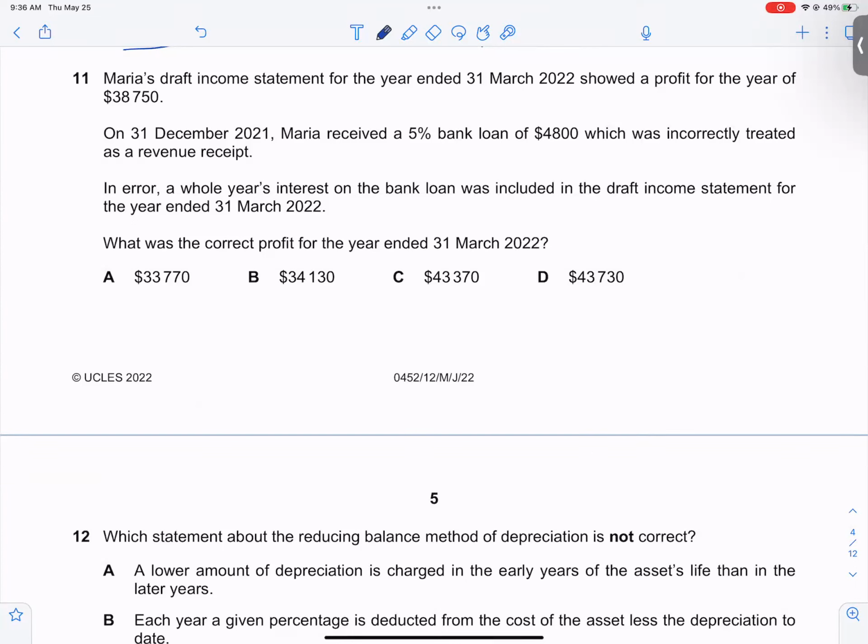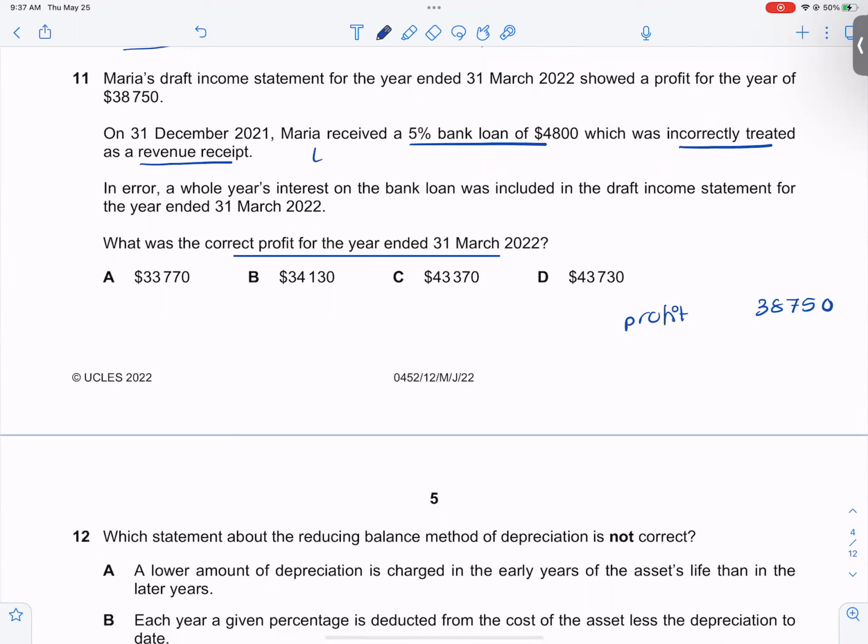I want to know the correct profit for the year. So the draft income statement is showing a profit of 38,750. I have received a 5% bank loan of 4,800, which was incorrectly treated as a revenue receipt.